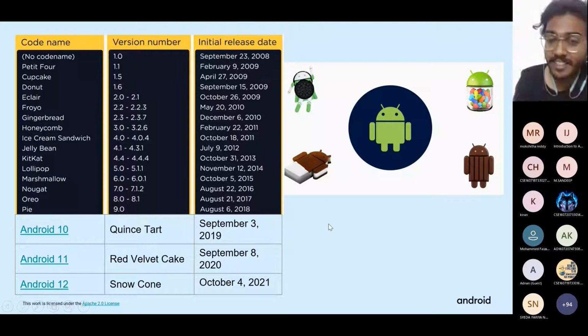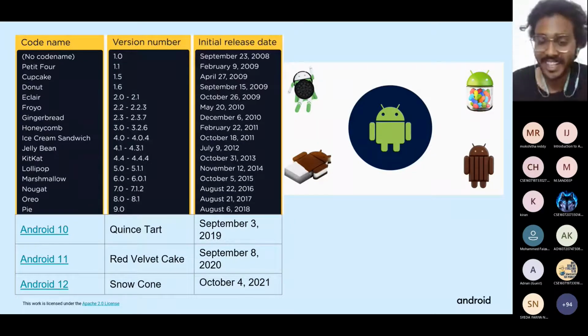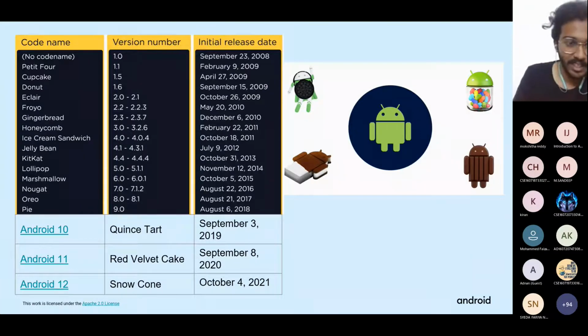as you were registering, there was a question I asked you about the versions and all. Some of them replied with their iOS versions too. But this course is all about Android application development. You can also develop apps on Mac and all, so using iPhones is not a big problem. These are all the versions you see here. Android KitKat, these are the famous ones which we previously knew. But now we are using Android 10 and 11, which are running right now. 12 has also come into the picture recently. So these are all the versions we have.